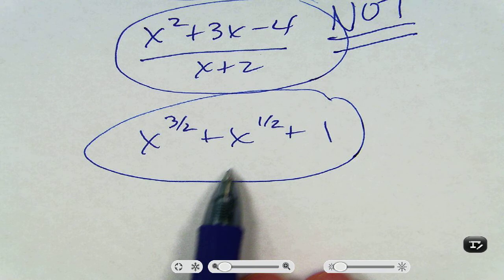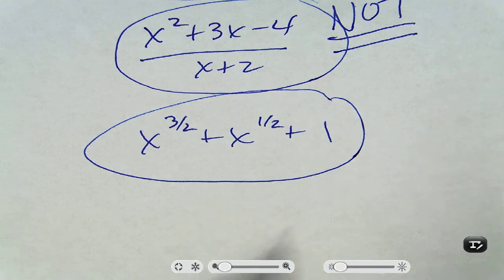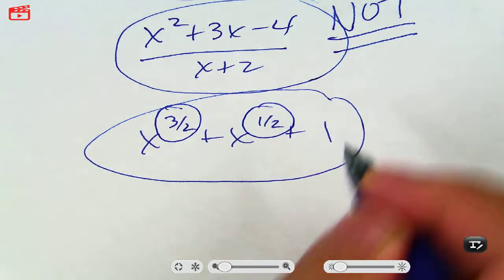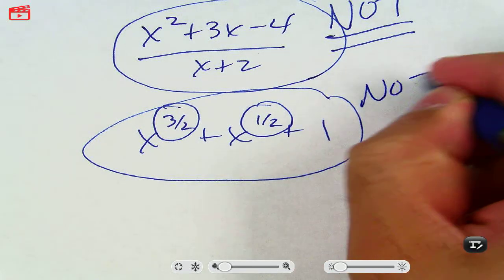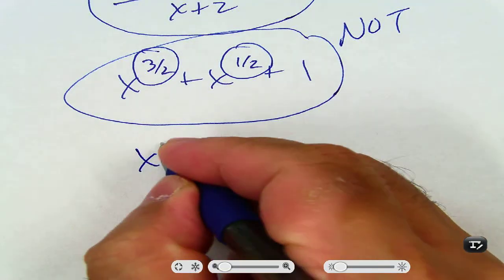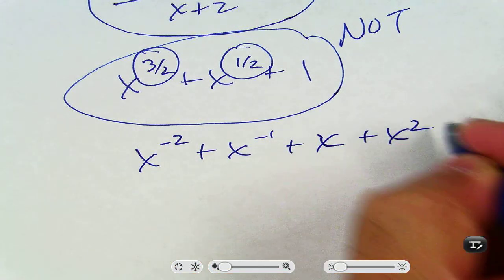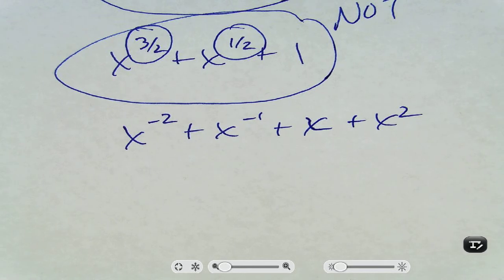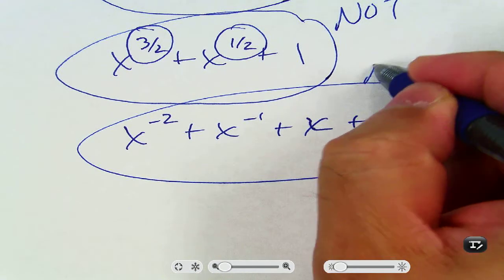How about this one? Is that a polynomial? Again, no. It's not a polynomial because the exponents cannot be fractions. Oh, there's more. How about this one? Is that a polynomial? No. Why not? Because the exponents can be taken and put into a fraction form. Or you could just say you can't have negative exponents. So this is also not a polynomial.